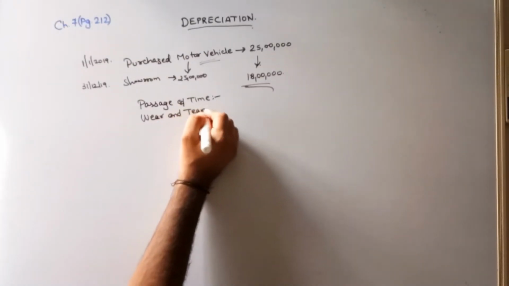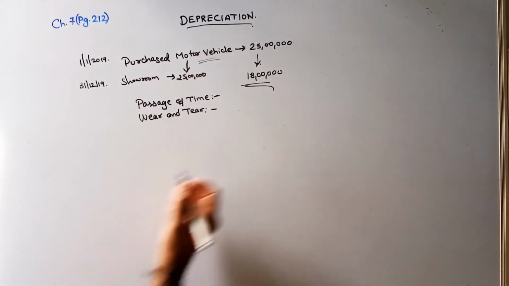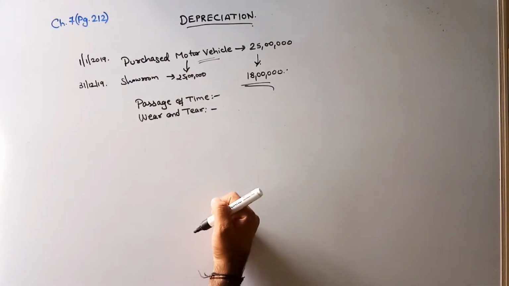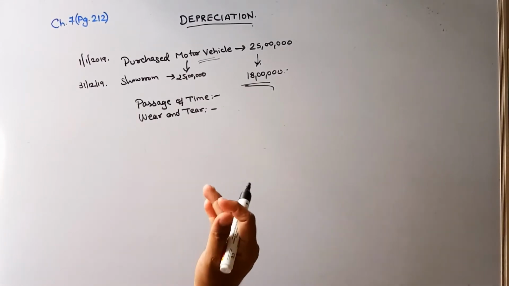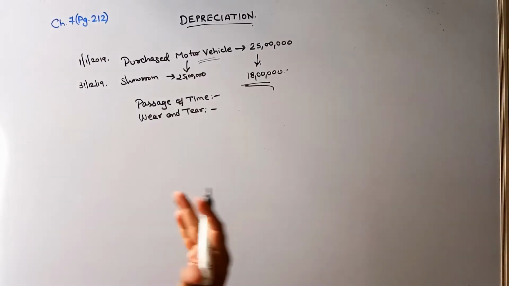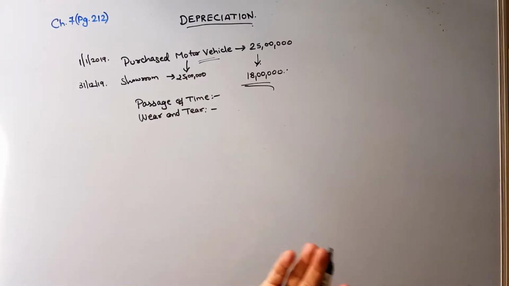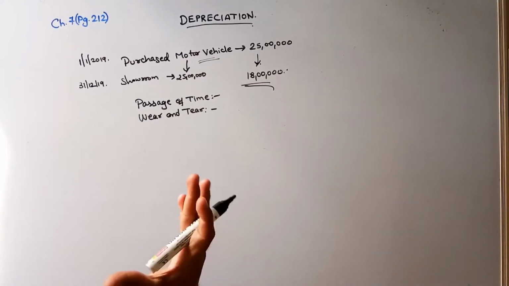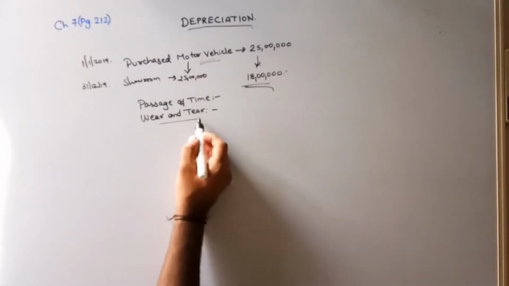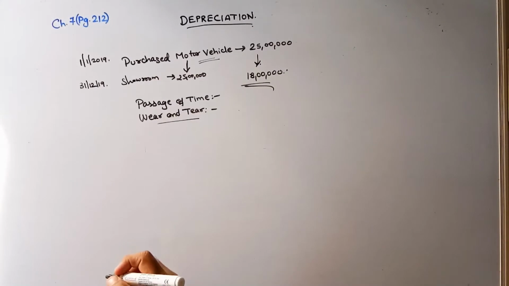What do you mean by wear and tear? If I have used this vehicle, if this asset was being put to use, then obviously the engines have worked, the tires have worked, the entire machinery which is assembled into my car, into my vehicle, has been put to use. So that has led to wear and tear of the car, of the vehicle.